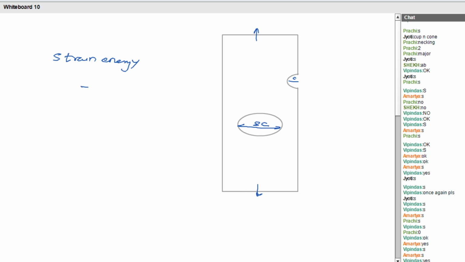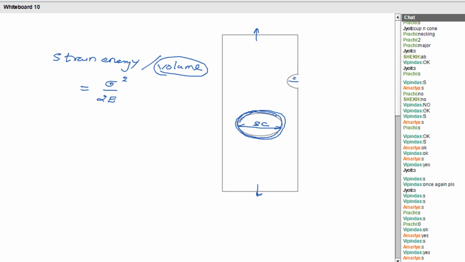Strain energy is equal to sigma square by 2E. That is the equation, the strain energy per unit volume. Strain energy per unit volume is sigma square by 2E. Okay. I want to find out the strain energy in this crack area. That means how much strain energy will be lost at this crack area. That I have to find out. How can I find out? Multiply with the volume of that crack. Got it? Multiply with the volume of that crack. Am I right?